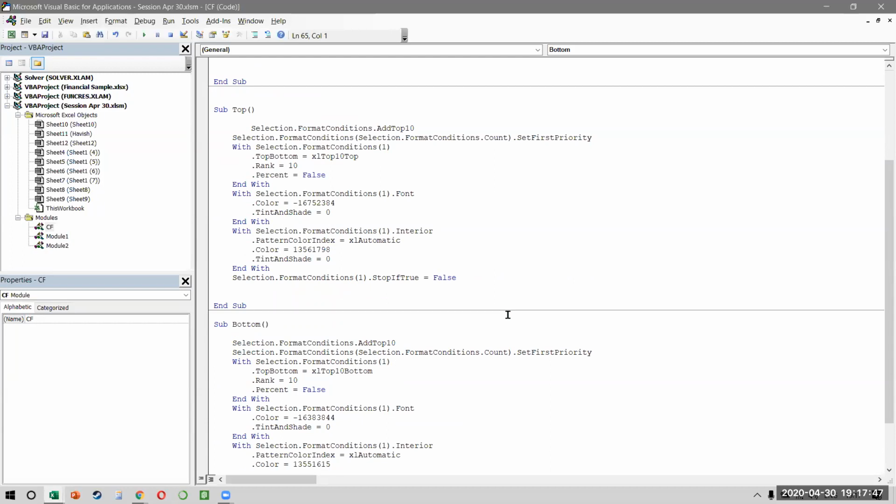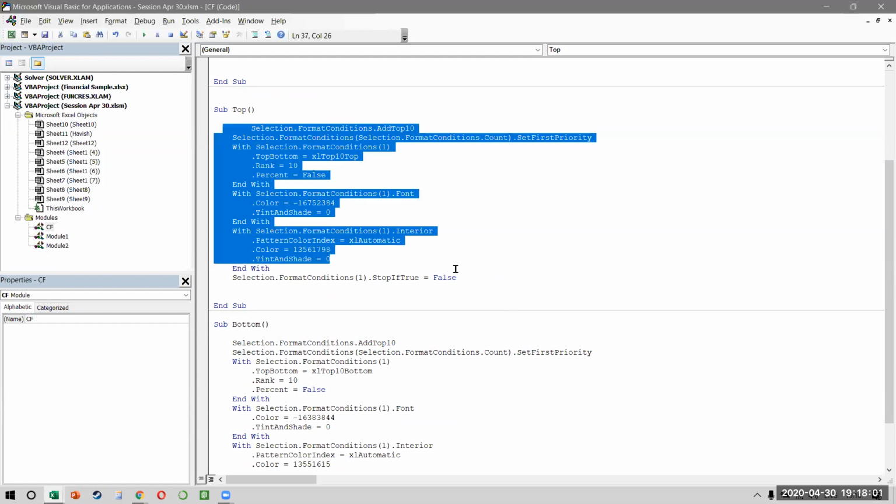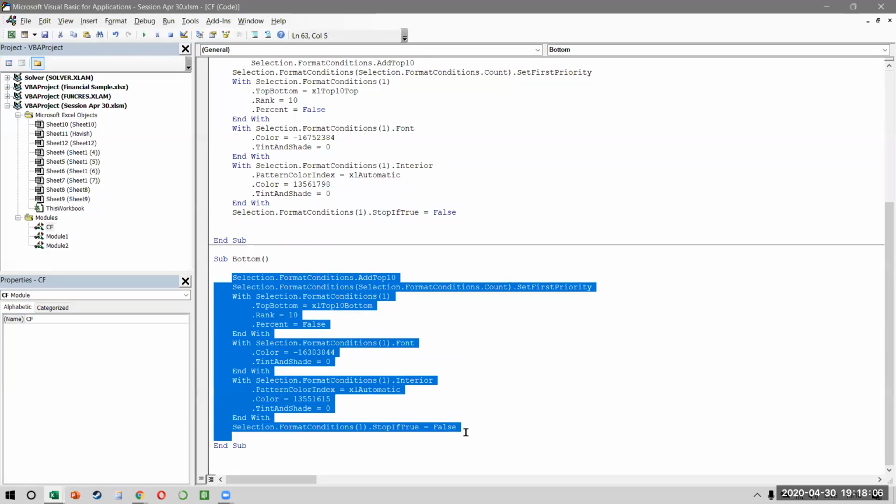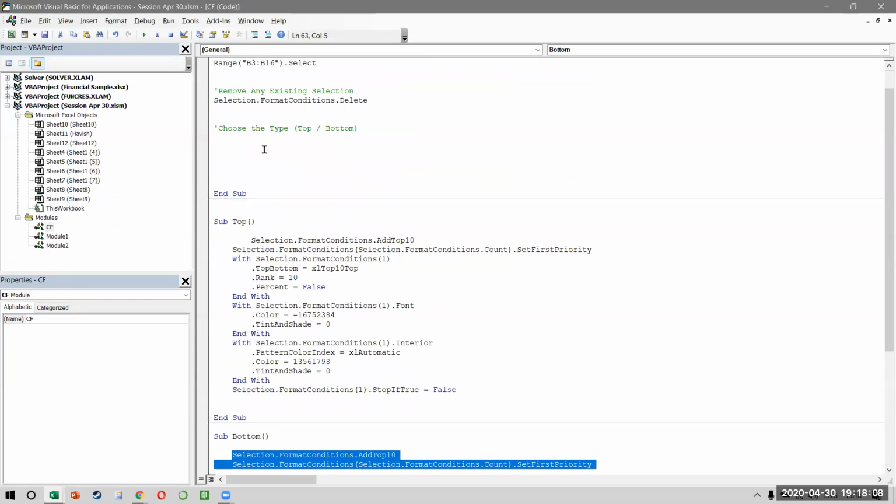And most importantly, if an error happens in the code, you can isolate the reason for it. If you keep the entire code in one go, you will not understand where the code is creating a problem. So I've created a code called top and a code called bottom. Make sense? Okay, watch this.